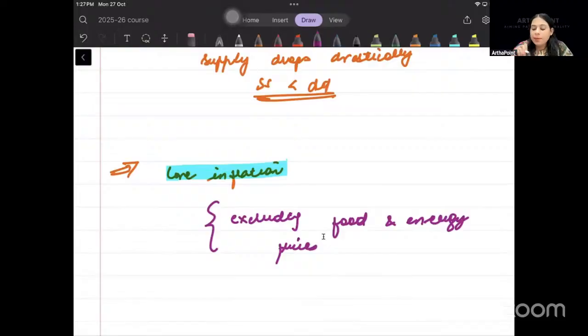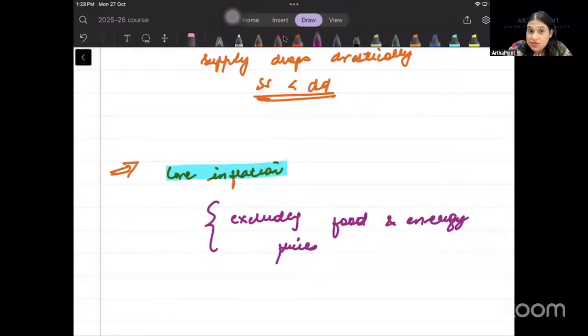ठीक है, but because it does not include food and energy, and people spend a lot of money on food and energy, लोग बहुत सारा पैसा अपना खाने पे और फ्यूल पे खर्च करते हैं, and if that is increasing in price, then it should be considered, right? So the criticism was that once you exclude food and energy, it gives you an incomplete picture. वो आपको सही मायने में नहीं समझा रहा कि इन्फ्लेशन कितना है.